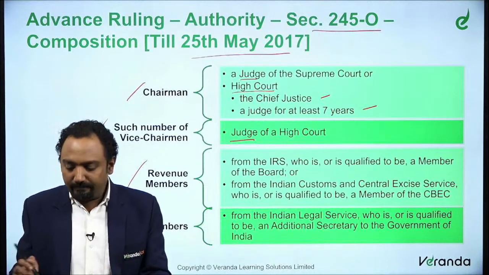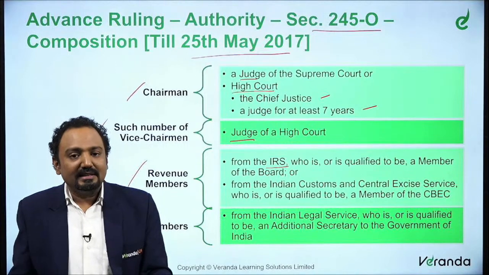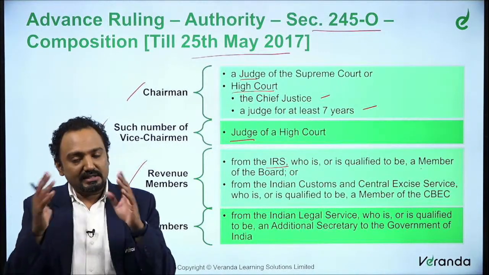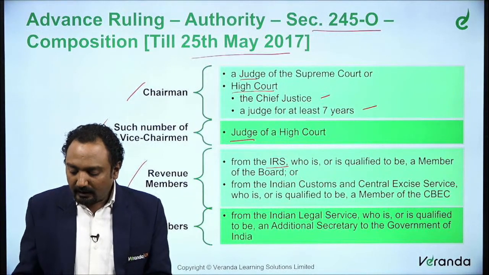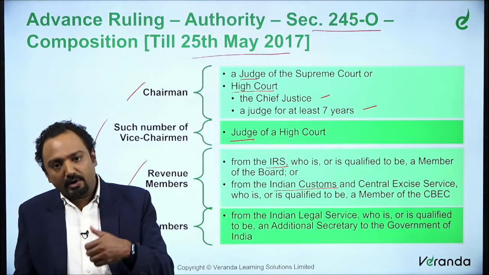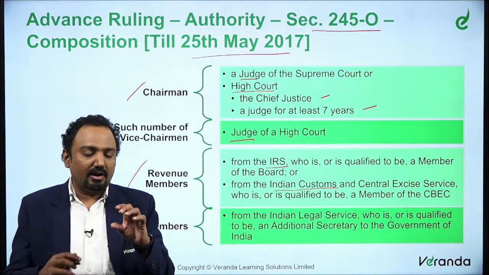So what it stood earlier was, for income tax, the member would be an IRS officer, that is Indian Revenue Service, who is qualified to be a member of the Central Board of Direct Taxes. Such a member is what is covered here. And with respect to Indian customs and other things, someone qualified to be a member of the Central Board of Excise and Customs. These are called the revenue members.